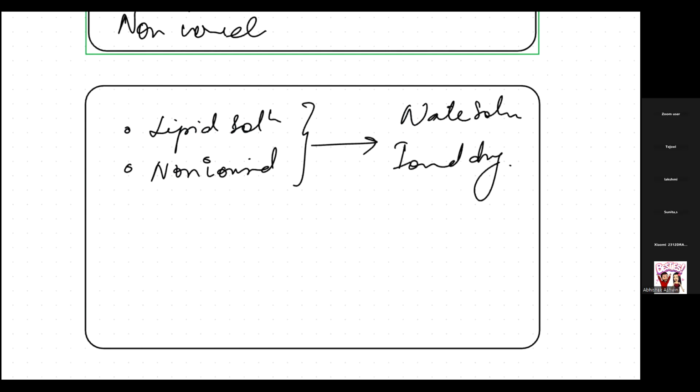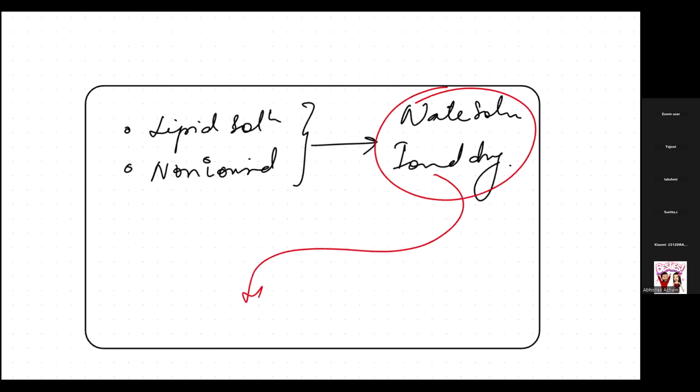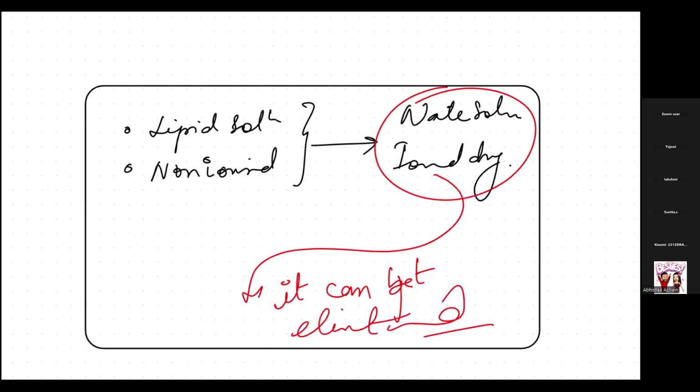Because this is the form in which it can get eliminated. Okay, so what metabolism we have to do? We have to change a lipid soluble non-ionized drug into a water soluble ionized drug. I hope that it's clear what type of metabolism is going on over here. Now we'll discuss where it is happening, but what we are doing, I hope it's clear.